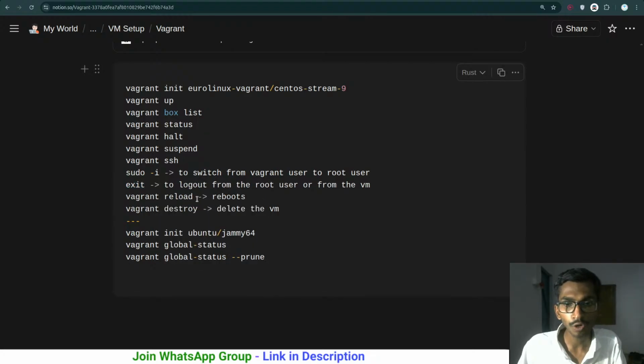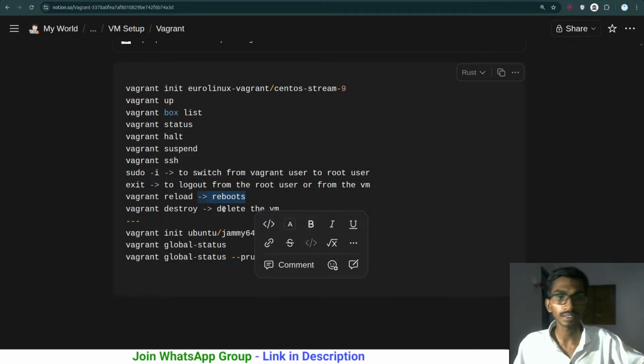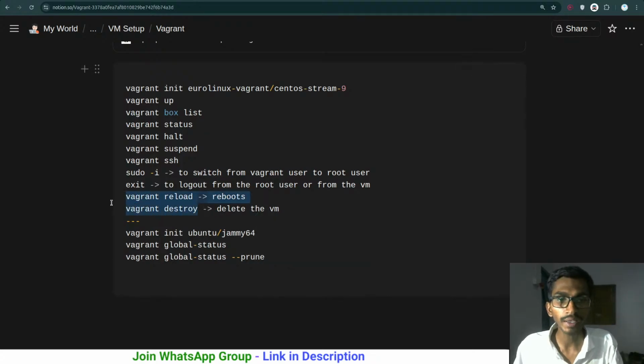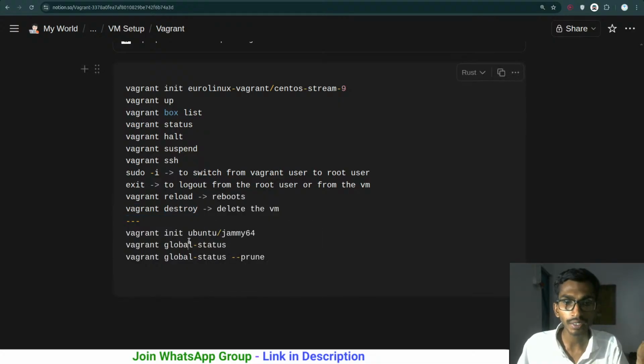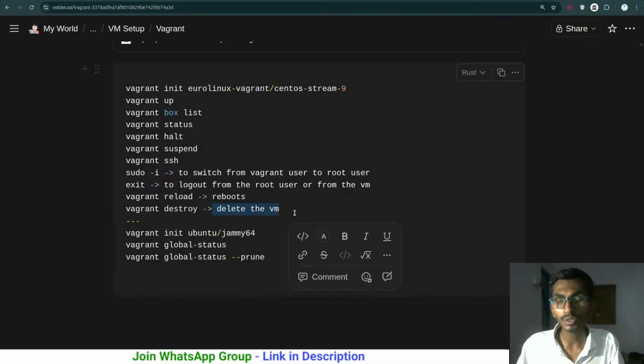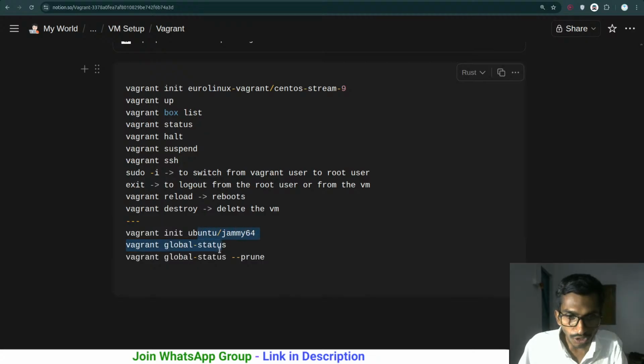And vagrant reload ultimately just reloads it, reboots it, and then starts it again. And then vagrant destroy simply destroys the box that is running. So ultimately it will delete the virtual machine. And then you have vagrant init Ubuntu Jammy, and global status.